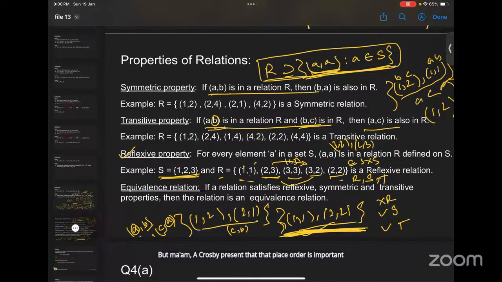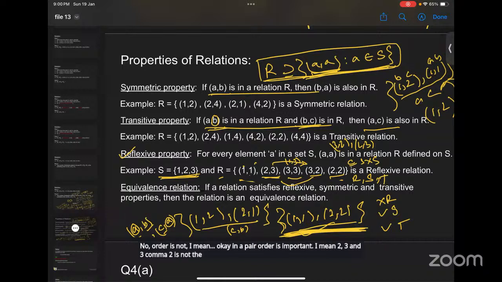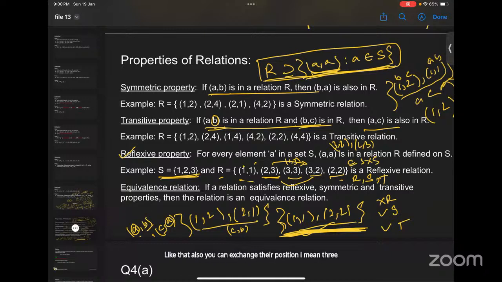In a pair order is important. I mean, 2 comma 3 and 3 comma 2 is not the same element. In the pair order is important, but when you are getting the set R, here order is not important. You can exchange their position, I mean, 3 comma 2 and 2 comma 3.